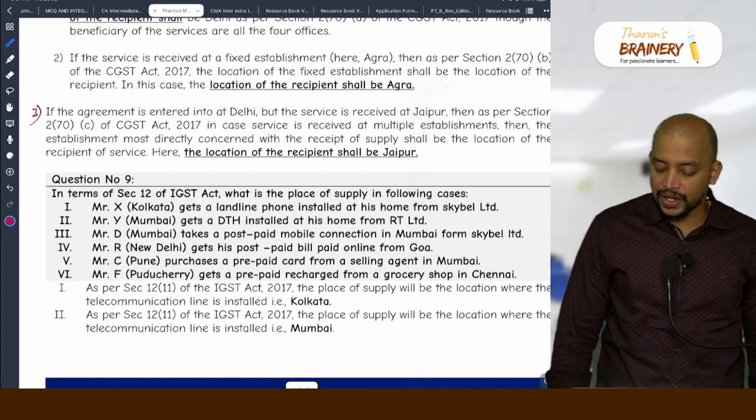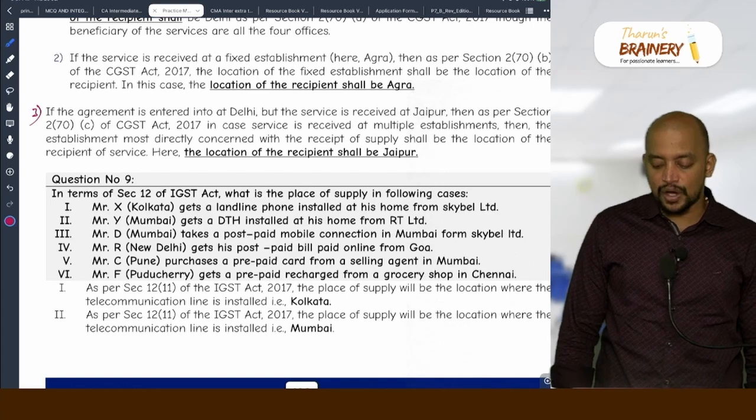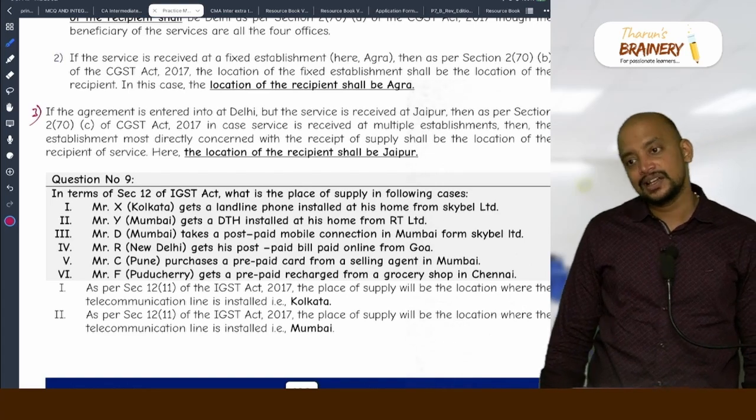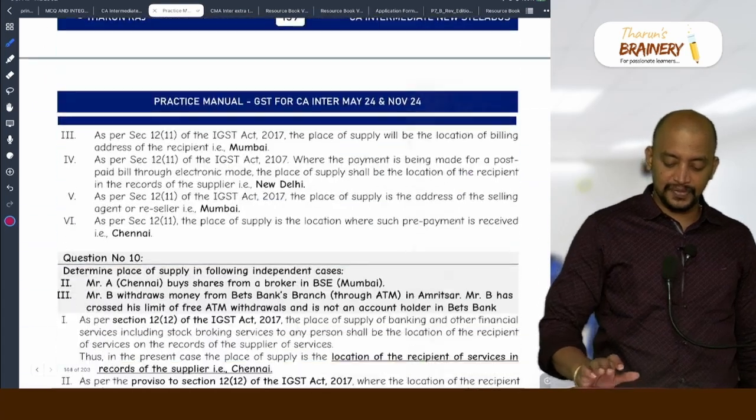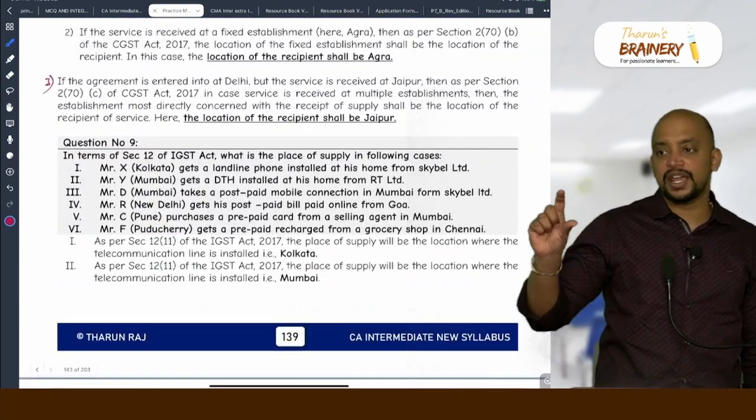Agent. What is the agent location? Mumbai. Mr. F, Puducherry, gets a prepaid recharge from a grocery shop in Chennai. Chennai. Understood? So this is related to telecommunication. They can make a question like this.